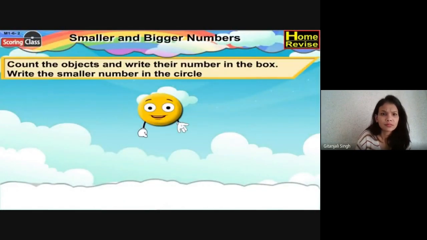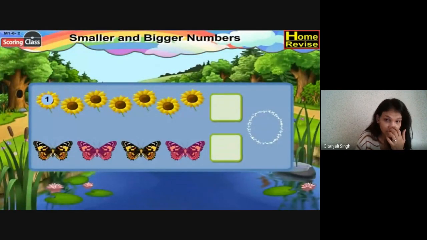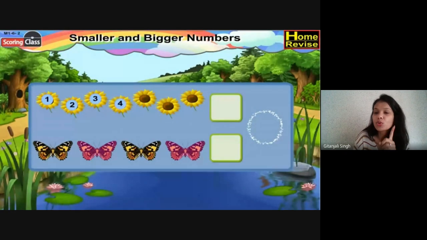Count the objects and write their numbers in the box. Write the smaller number in the circle. Let us count the flowers. 1, 2, 3, 4, 5, 6, 7. There are 7 flowers.